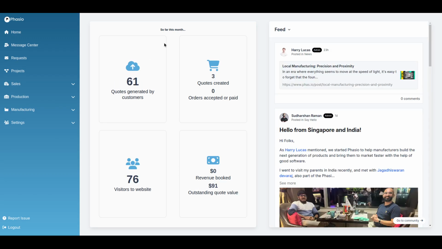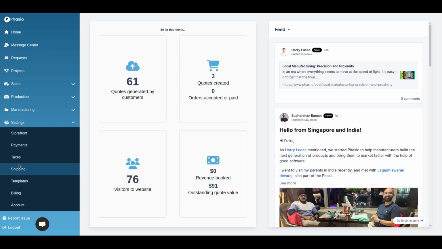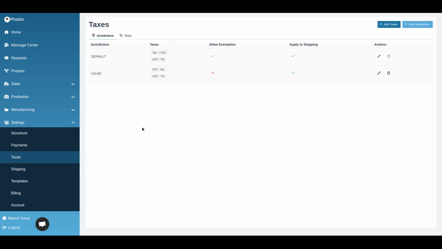So that's the first thing. Second thing is we've introduced a long-awaited feature, which is that of taxing by state. So let's go into the settings menu, and you can see here we have this new taxes section. Previously in Phasio, you had a flat VAT rate that was added to any order, and that VAT rate would always apply no matter where the customer was.